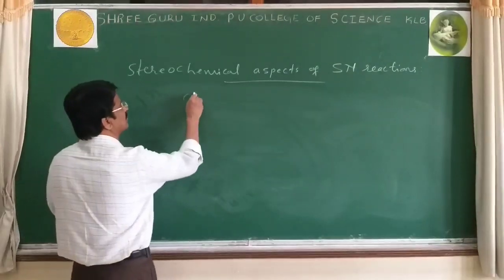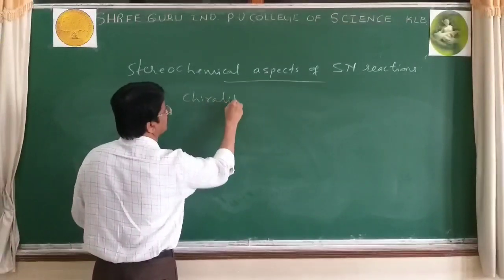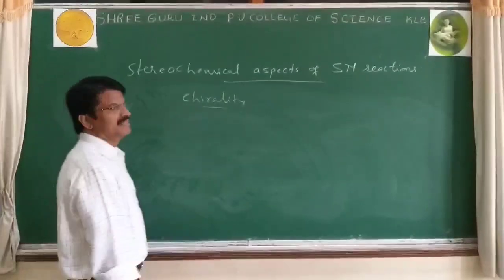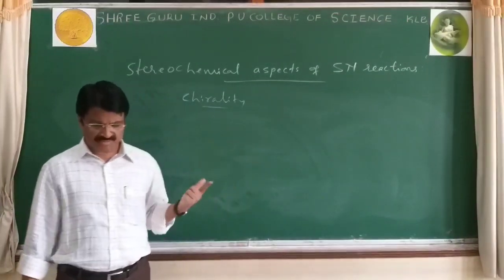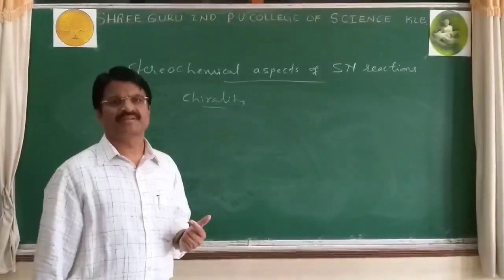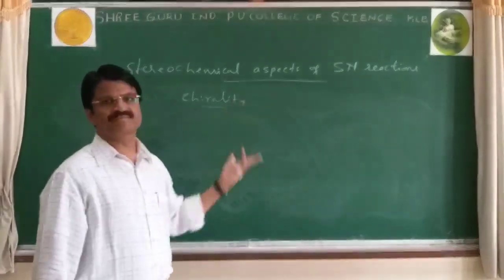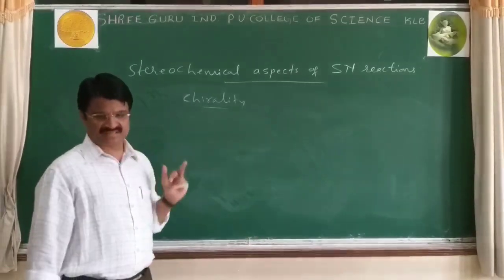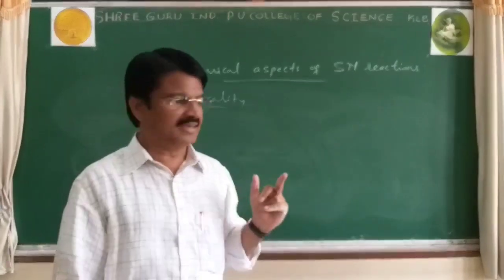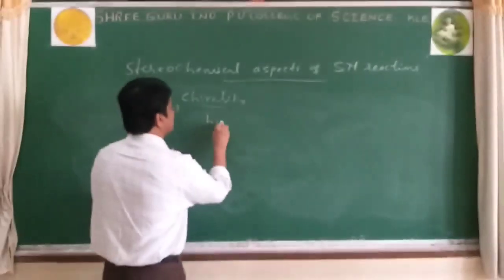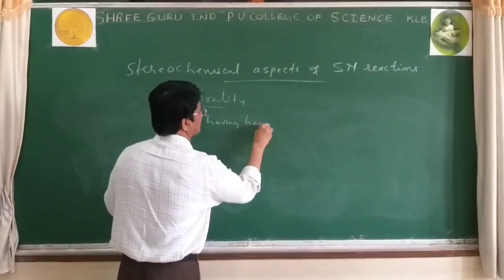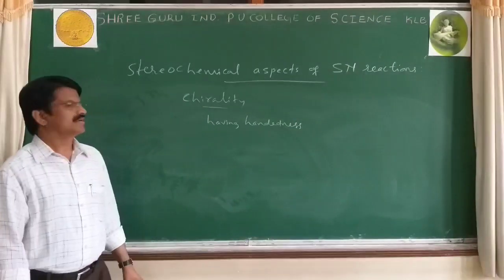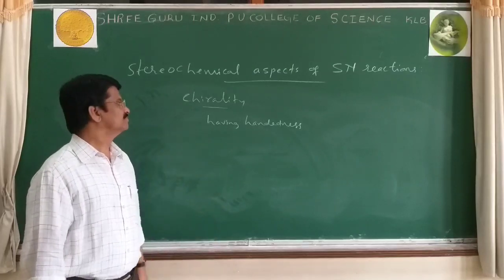So next, chirality. See what is meant by chirality? The term chirality means having handedness. Chirality means having handedness.